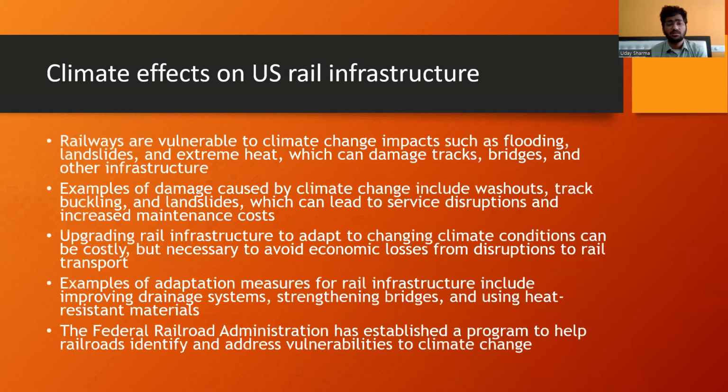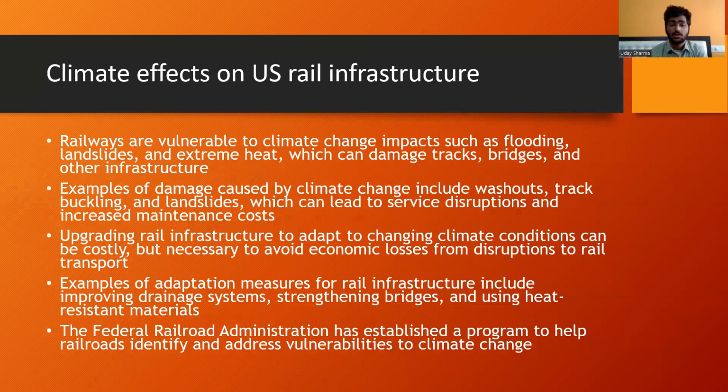Let us see what the effect of climate is on the US rail infrastructure. Railways are vulnerable to climate change impacts such as flooding, which can cover the tracks and make them unable to transport, the same as landslides, and extreme heat, which stretches out the track and causes imbalance in the train while moving, which can damage the tracks, bridges, and other infrastructure.